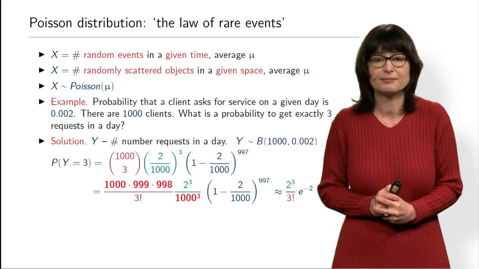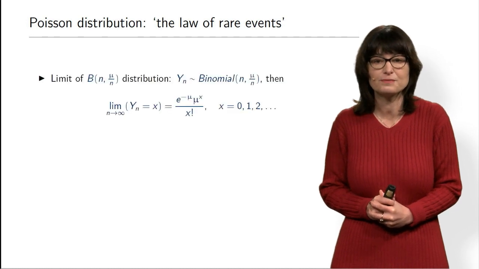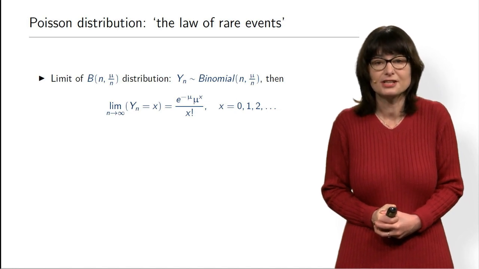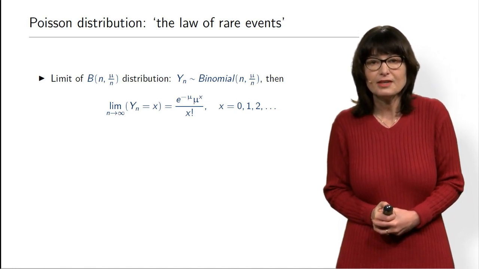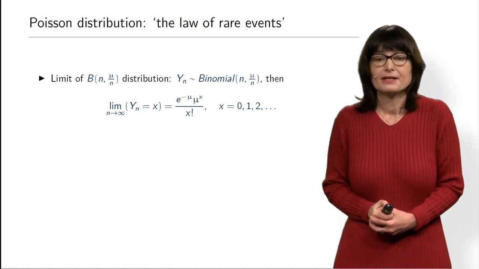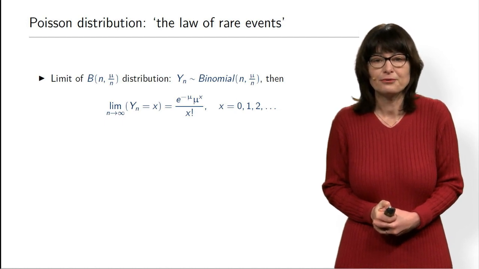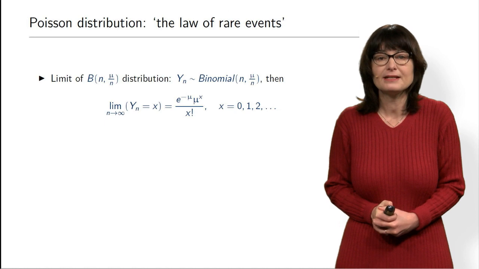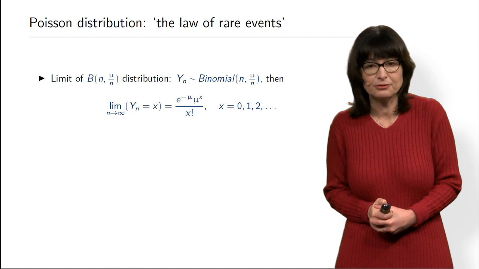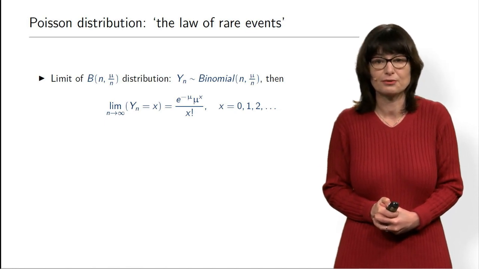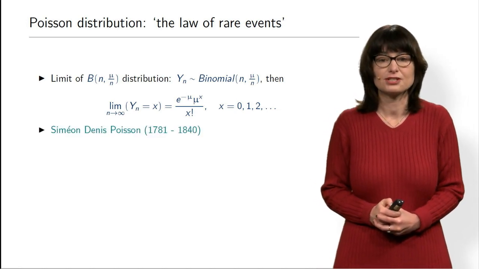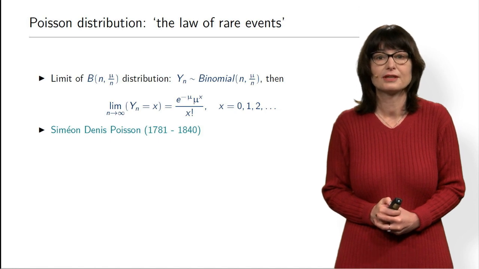Now let's look at it in more general mathematical terms. If we have a binomial distribution where n is very large and the probability is small, so we define the probability as just mu over n, we'll come back to it. Then the probability that its value is exactly x converges, in the limit as n goes to infinity, exactly to the Poisson distribution. And that is exactly what was discovered by the French mathematician Simeon Denis Poisson very long ago.